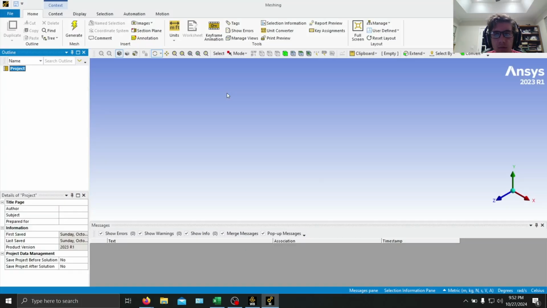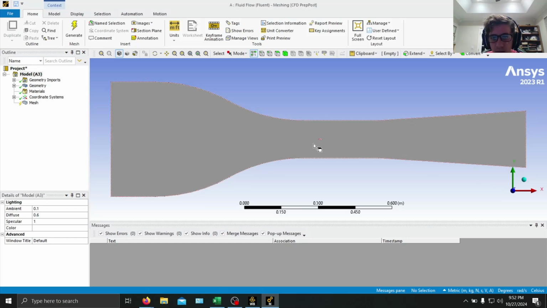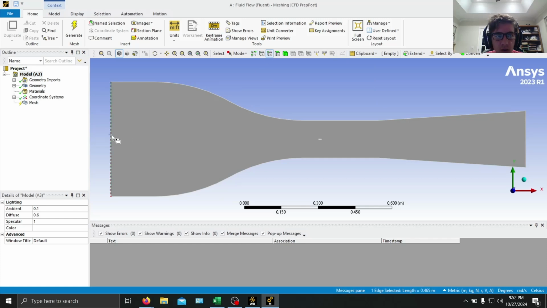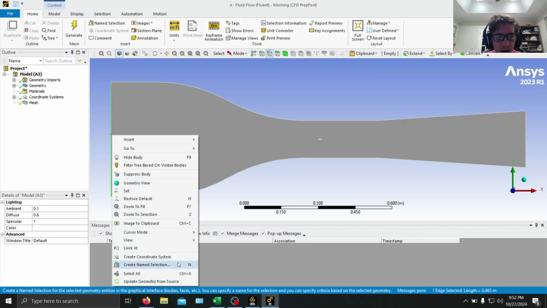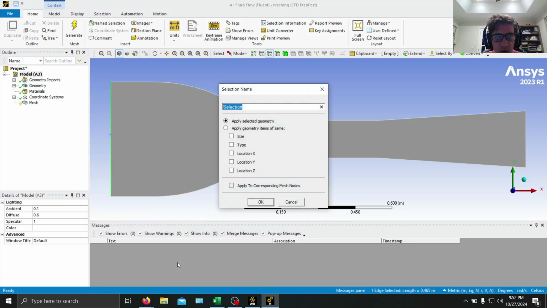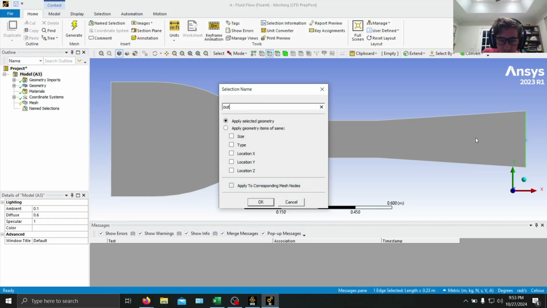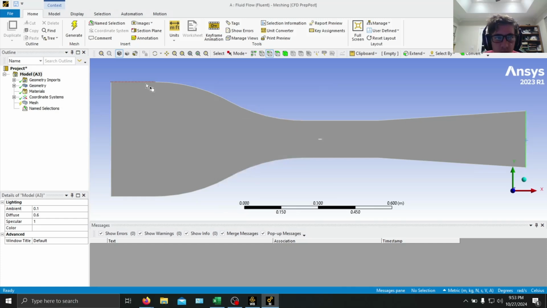Here we go. Let this load. And then our model should be all here. Yep. So first thing we're going to do is we're going to create named selection. So we're going to go to Edge, click on our inlet, right click, and then create named selection. We're going to name this velocity inlet. We're going to name our outlet. And then we're going to name our walls.